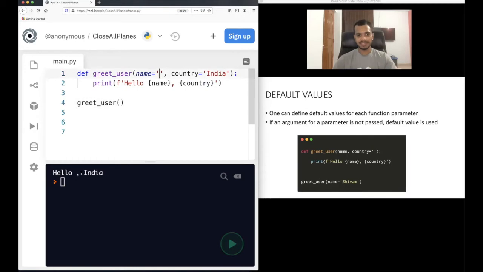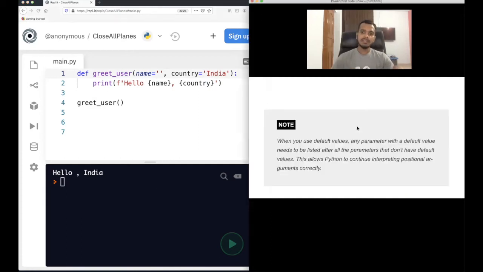So hello, nothing here, and then India got printed. So that's how you can use default values. You can define it for each function parameter if you want to. In case the user does not provide an argument for that parameter, then by default this value will be considered. This is the example.